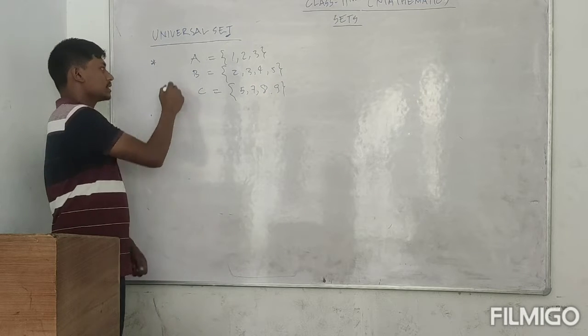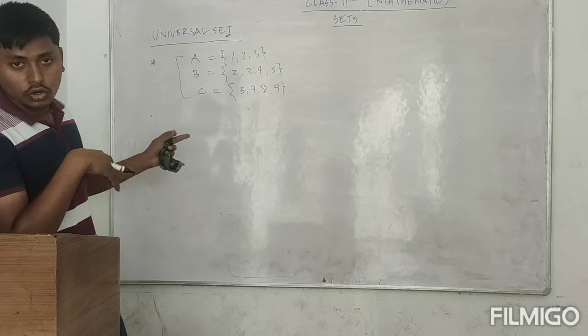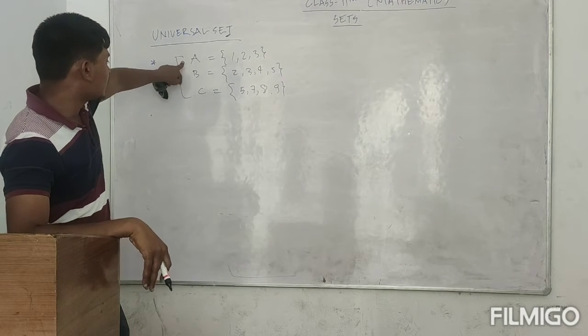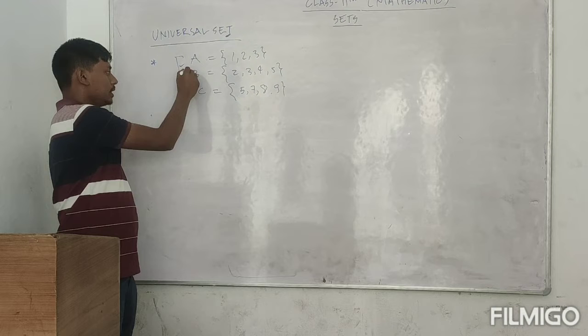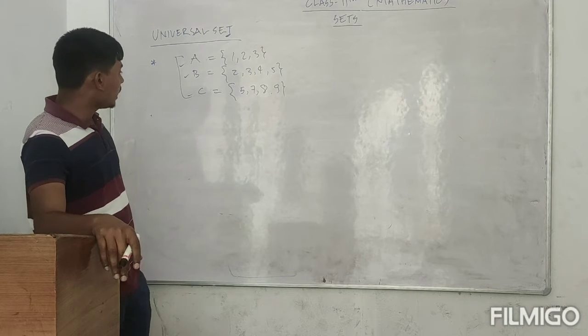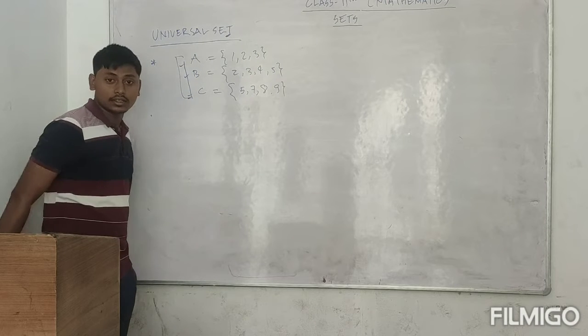I am assuming these to make you understand. So I am taking 3 different sets A, B and C. If you are asked to find the universal set of these 3 different sets,